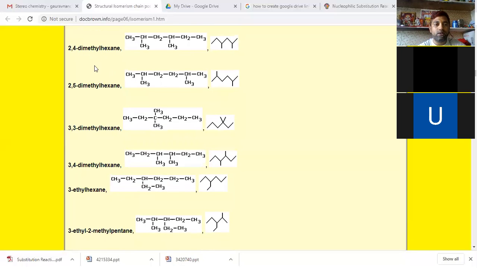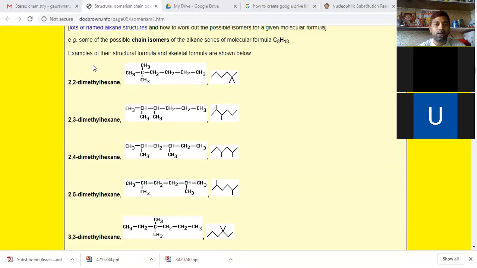So 1, 2, 3, 4, 5, 6, 7, 8, 9. So 9 isomeric forms. This molecule C8H18 has 9 isomeric forms or 9 chain isomers. Same molecular formula, but 9 chain isomers it has.